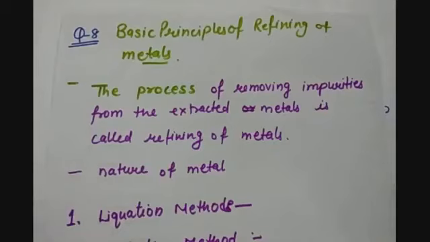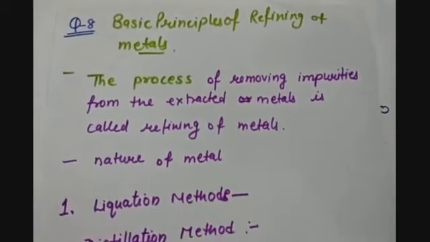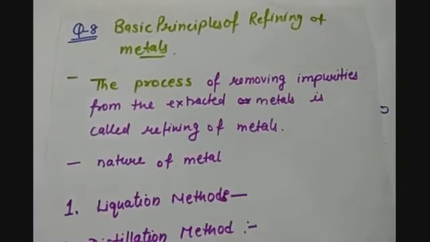Then question number 8 is, write the basic principles of refining of metals. As we know, refining is the process of removing impurities from the extracted metals, as they contain some impurities at that time. So the refining process mainly depends on the nature of the metal.